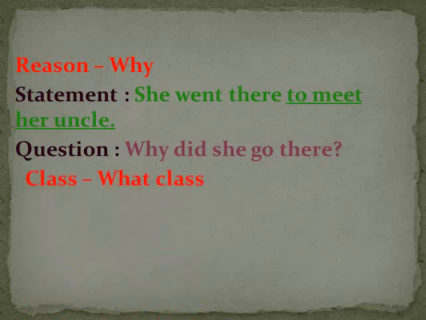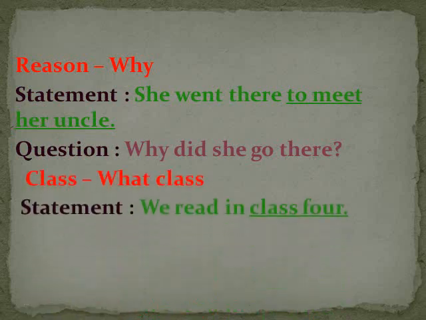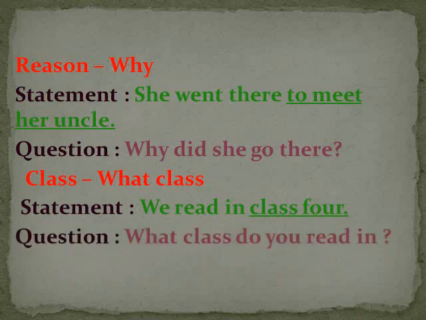Next, class. If class is underlined, look, we read in class 4. So if the class is underlined, we have to make the question using what class. What class do you read in? Here the subject was we, but we have to use second person or third person. So it's very important to know.